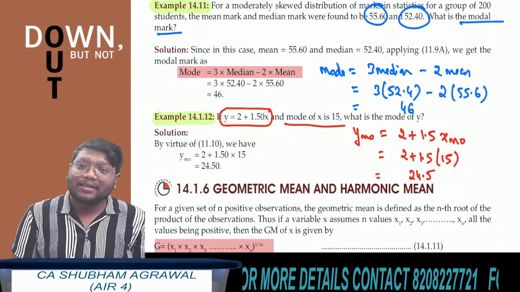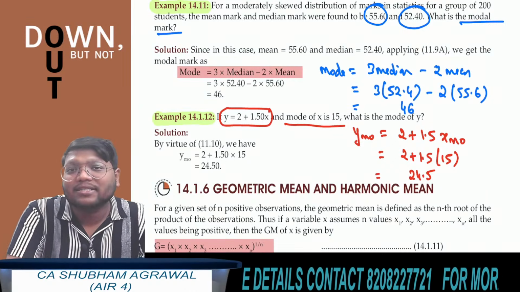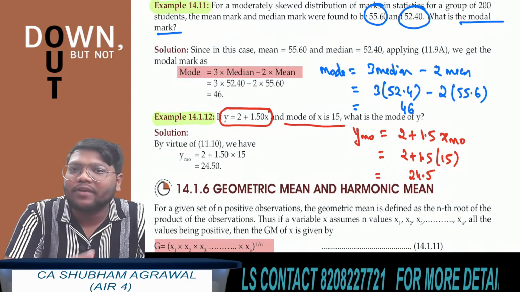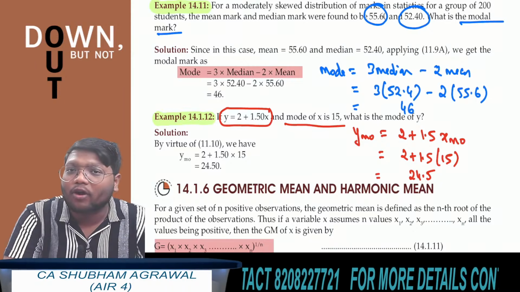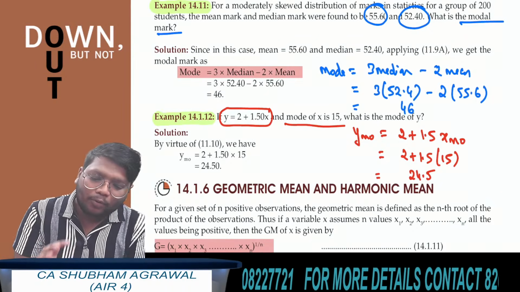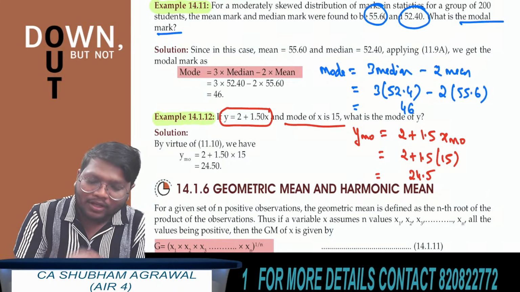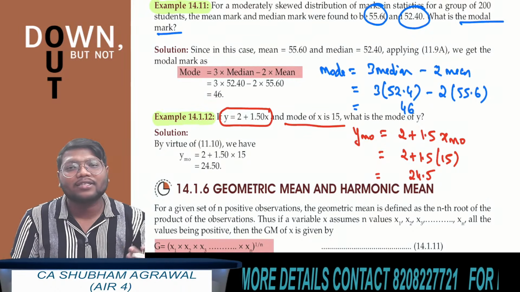You can expect this type of questions in the exam. I have already told you many times in class that the 40 questions of statistics you can solve in half an hour. It will not take you more than 30 minutes. So what should be your approach? In the examination hall, after getting the question paper, you should first mark the questions based on statistics and try to get the answers for those questions.